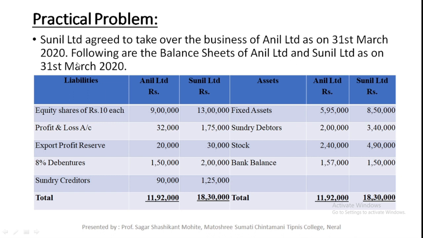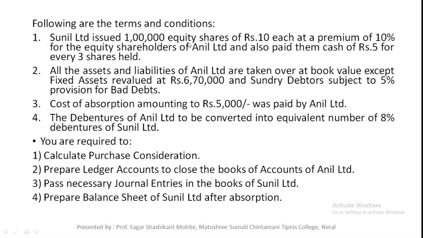And we have been provided with both the companies' balance sheets. Anil Limited is the old company and Sunil Limited is the new company. Next, let's see here. One statutory reserve is also there, export profit reserve. Now let's see the adjustments.